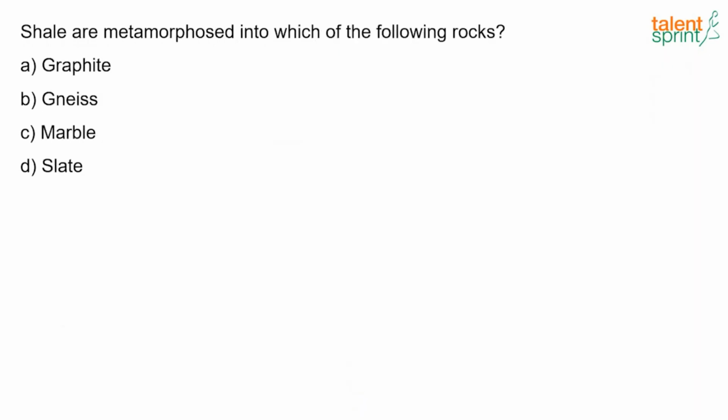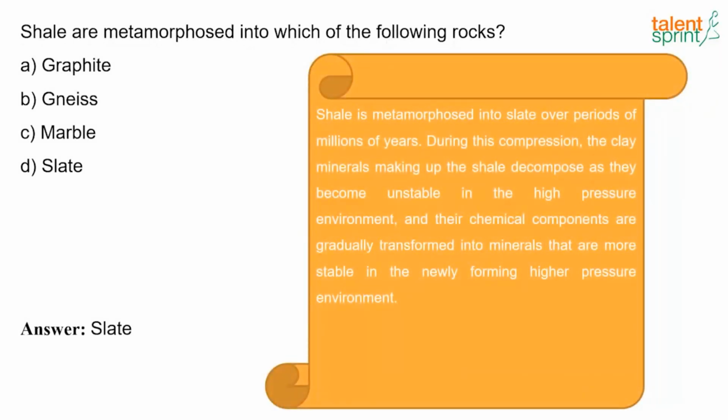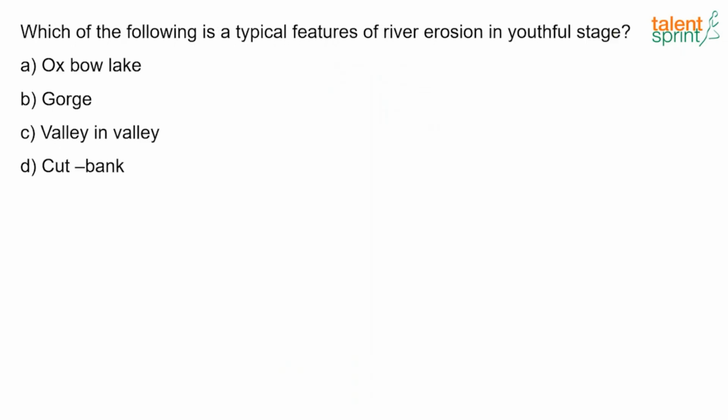Shales are metamorphosed into which of the following rocks? And the answer here is slate. So shale is metamorphosed into slate over periods of millions of years. During this compression, the clay minerals making up the shale decompose as they become unstable in the high pressure environment, and the chemical components are gradually transformed into minerals that are more stable in the newly forming higher pressure environment. Now the next question.